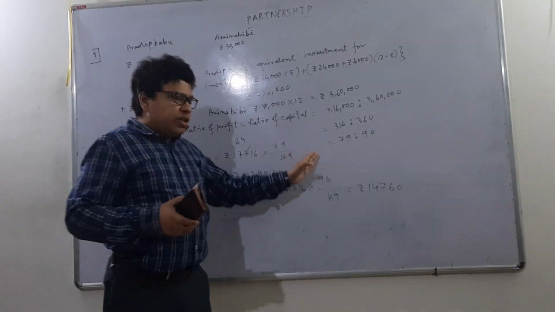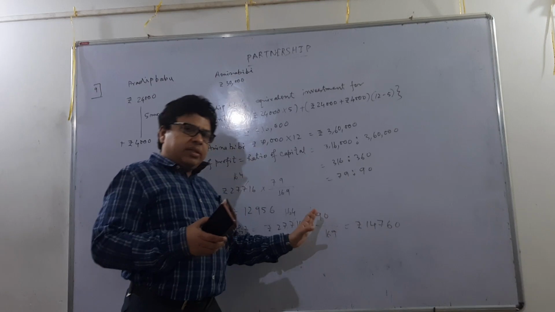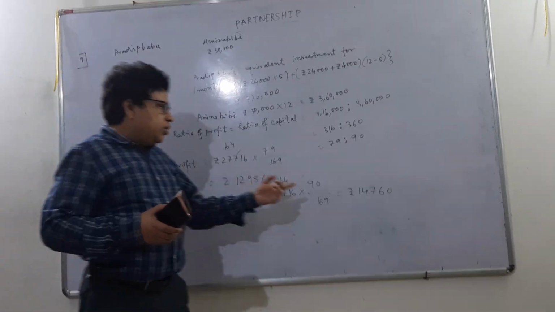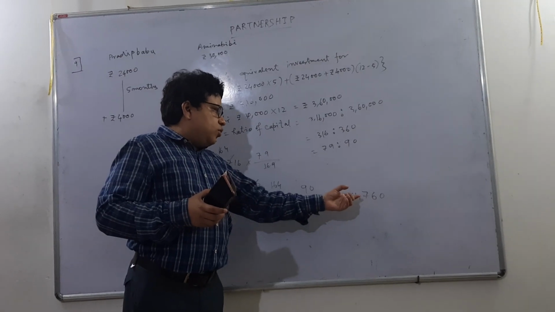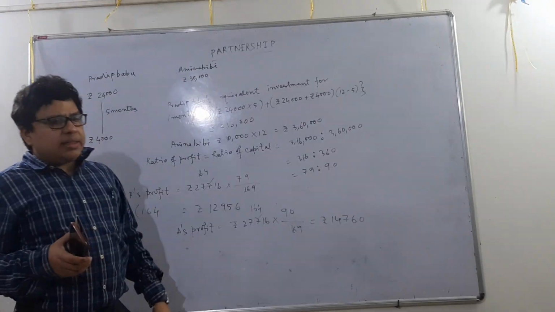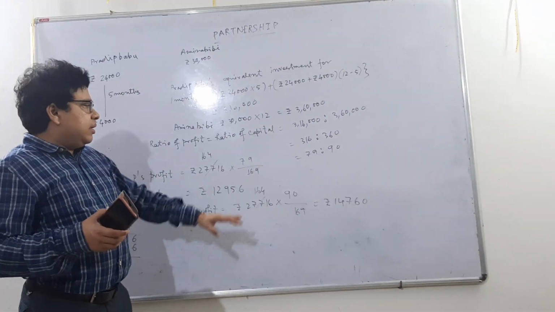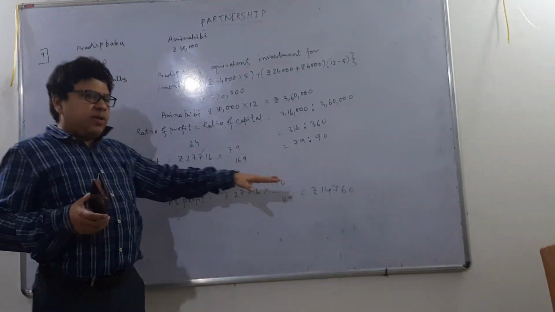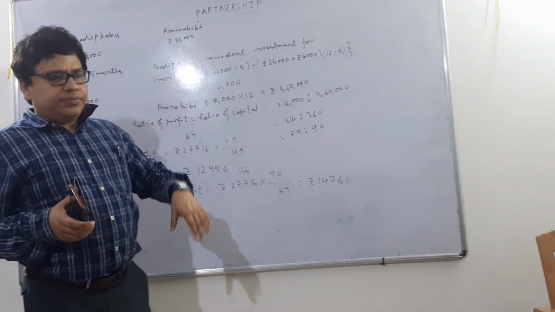27,716 into 90 by 169. This is Amina Bibi's proportional part in the whole profit. So her profit is rupees 14,760, and these two are the answers. This is Pradeep Babu's profit and this one is Amina Bibi's profit.